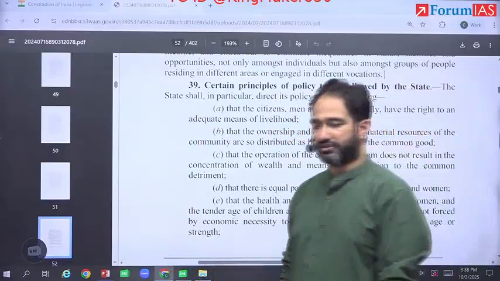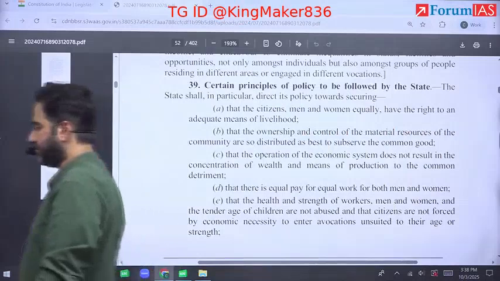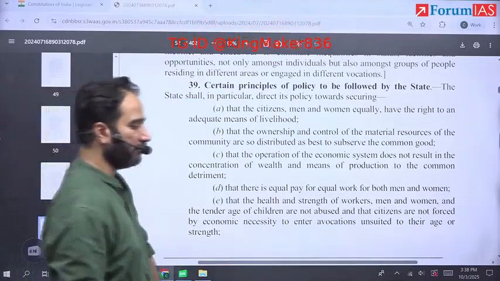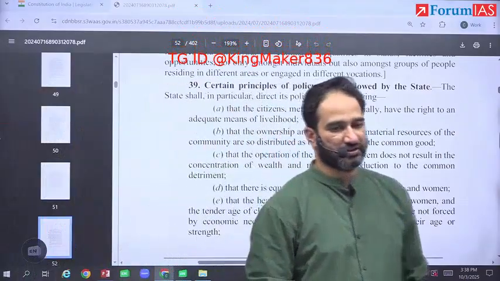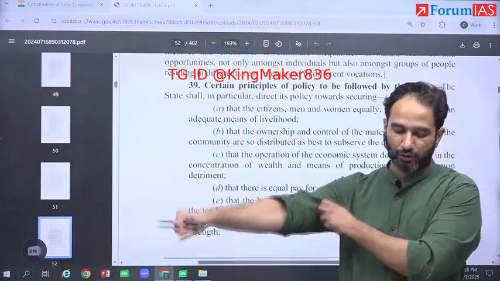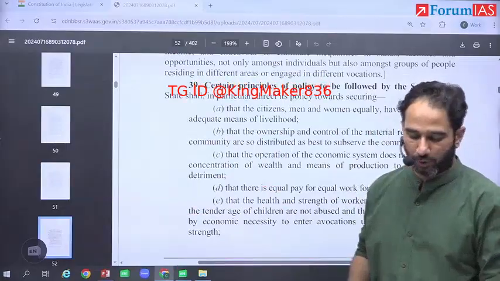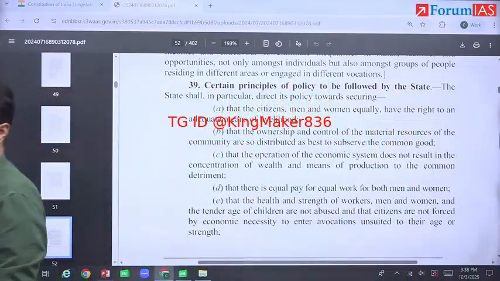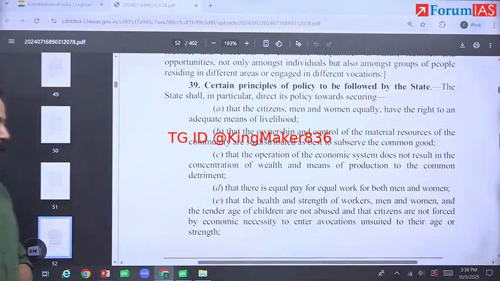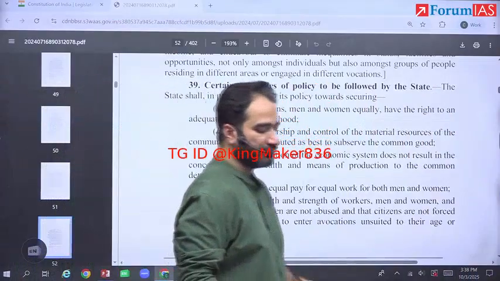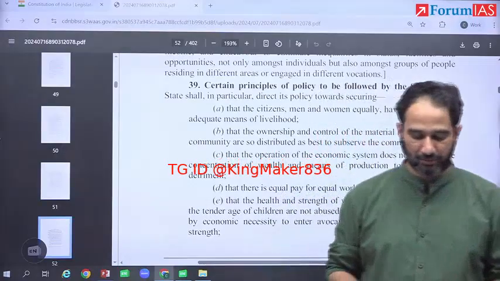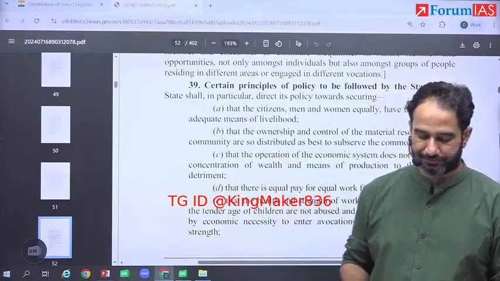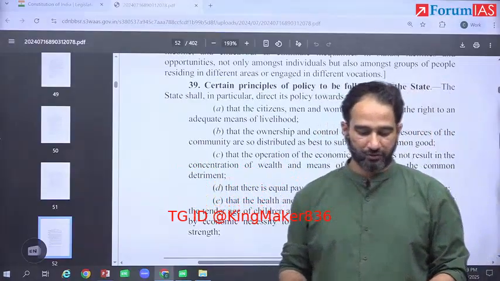However, Justice Krishna Iyer gave a minority opinion that both public and private property should be material resource of the community.